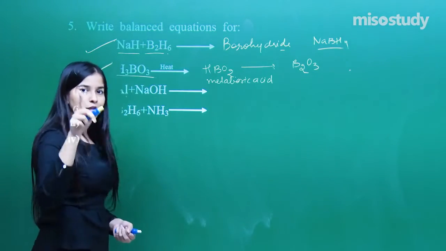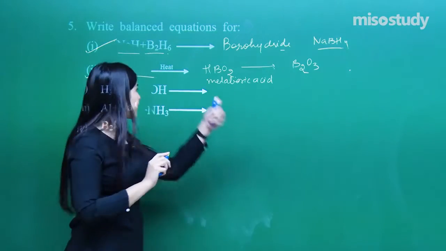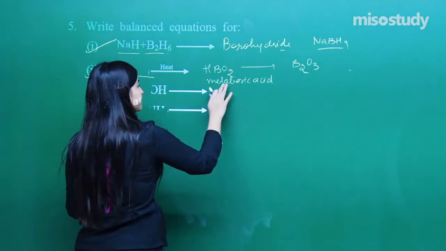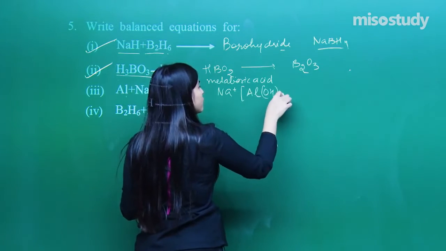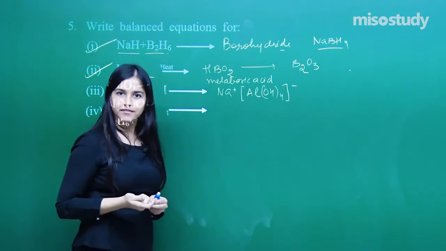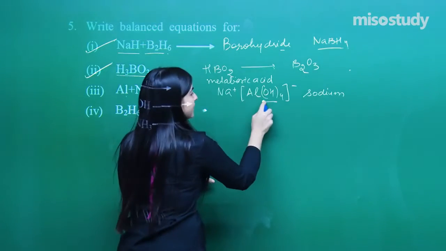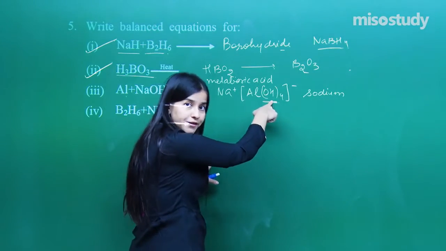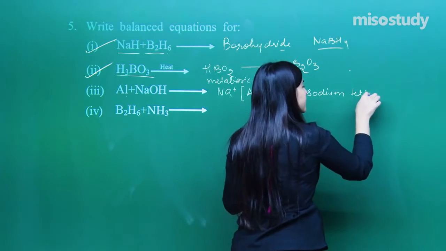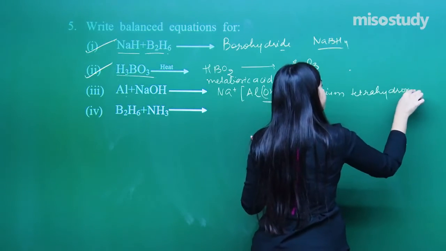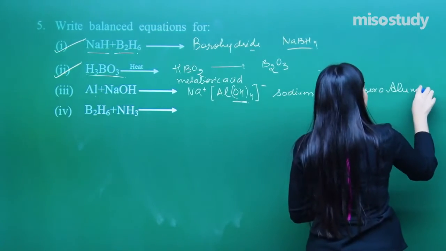Aluminium plus NaOH. You know aluminium is amphoteric in nature. It can react with an acid. It can react with a base. So here it is reacting with the base, giving Na[Al(OH)4]. Fine. So what is it? It's sodium tetrahydroxo. This group OH is known as hydroxo whenever we are dealing with the complex, square brackets. So tetrahydroxo and finally aluminate.